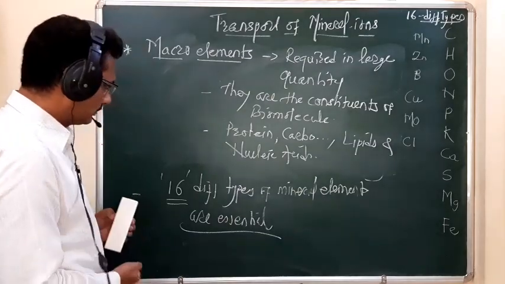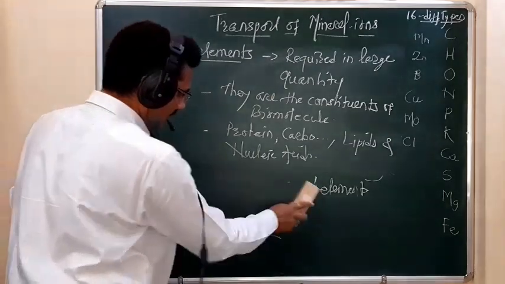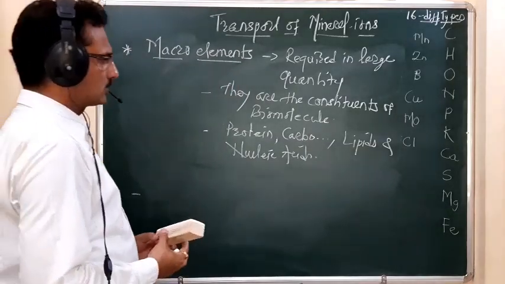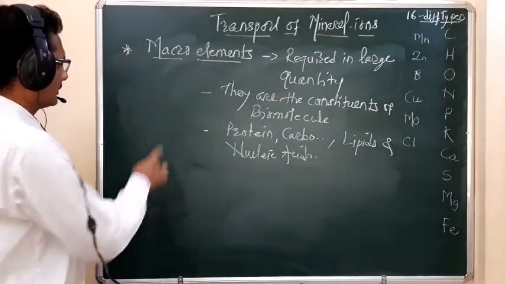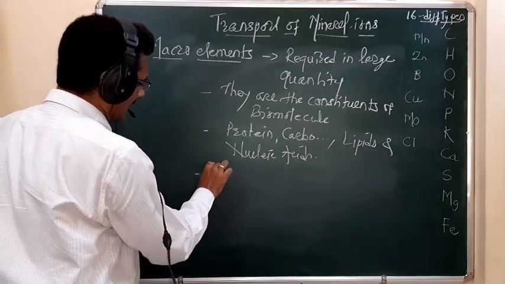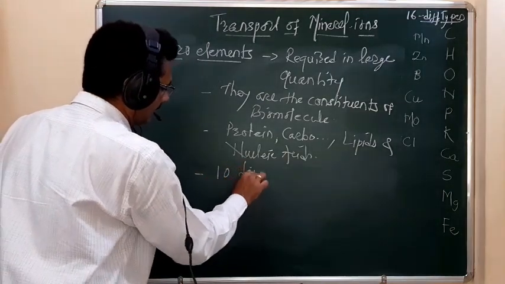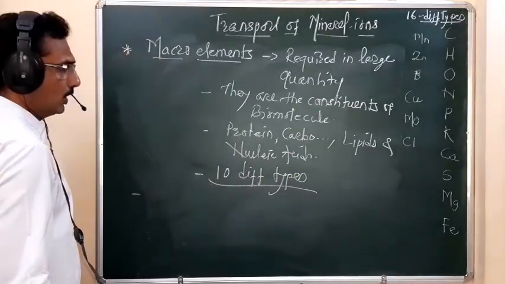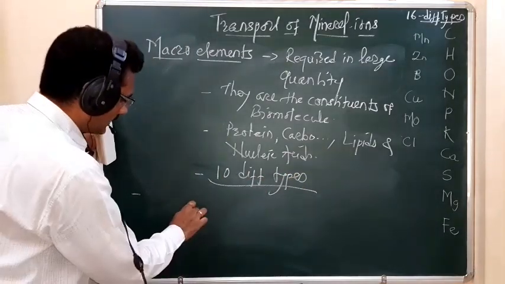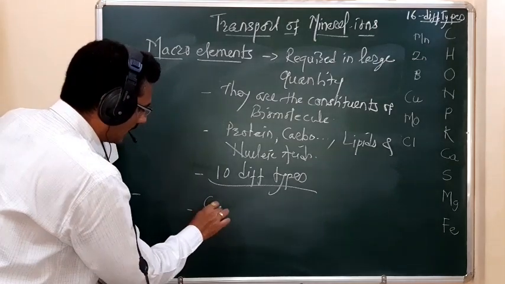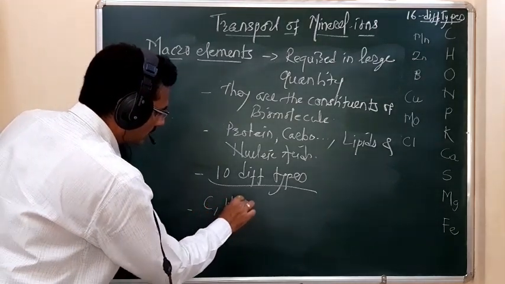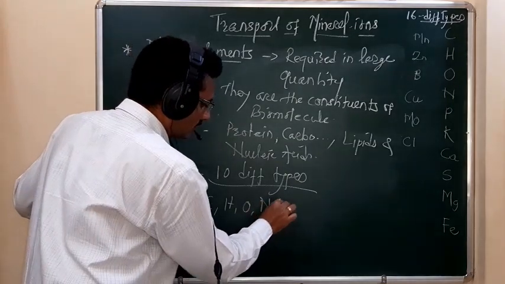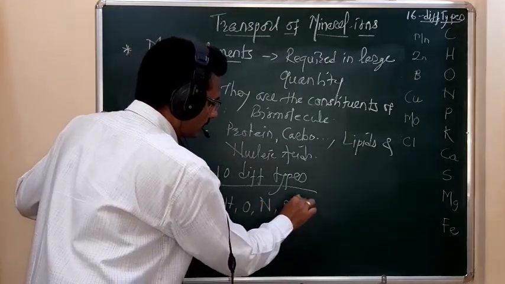So these elements are called the macro elements. Remember student, the macro elements are of 10 different types. What are those? Carbon, hydrogen, oxygen, nitrogen, phosphorus and potassium.